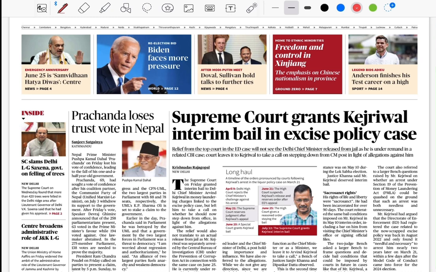Today I'm starting a new series where I can discuss the daily newspaper, especially The Hindu newspaper, where I can highlight the important facts as well as data from the mains point of view as well as the prelims point of view. My purpose is that I give you a quick idea of how you read the newspaper and how to collect data from the newspapers. Okay, so without any delay, let's just start.